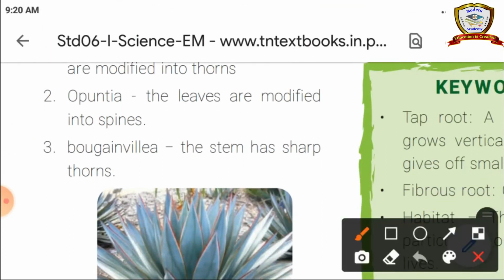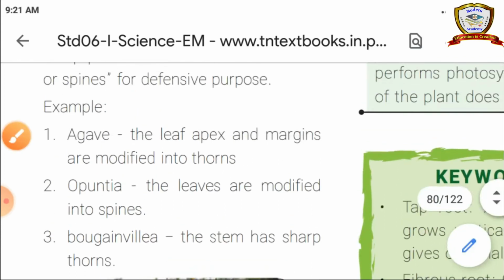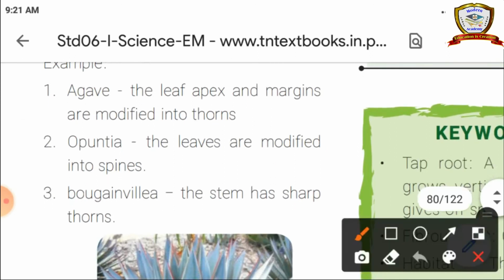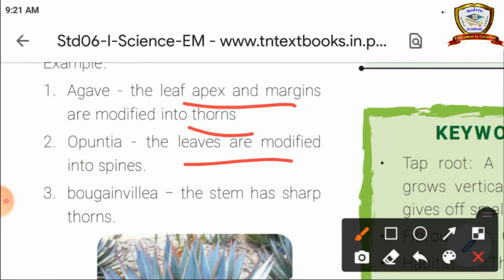So the edge of the leaf is modified into thorns. In opuntia, the leaves are modified into spines. And in bougainvillea, the stem has sharp thorns. So here in the agave, the leaf parts are modified into thorns. Opuntia leaves are modified into spines or thorns.